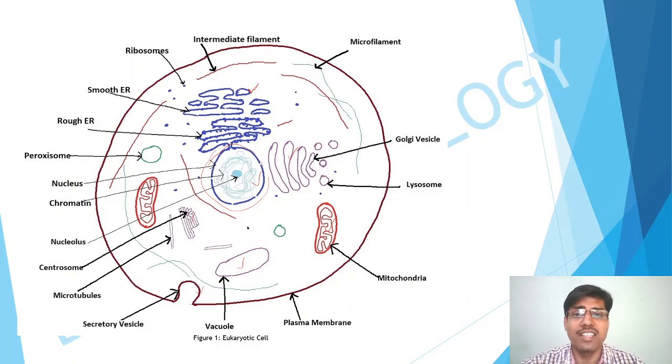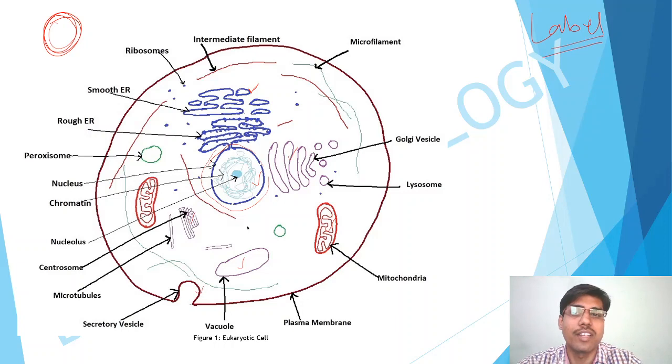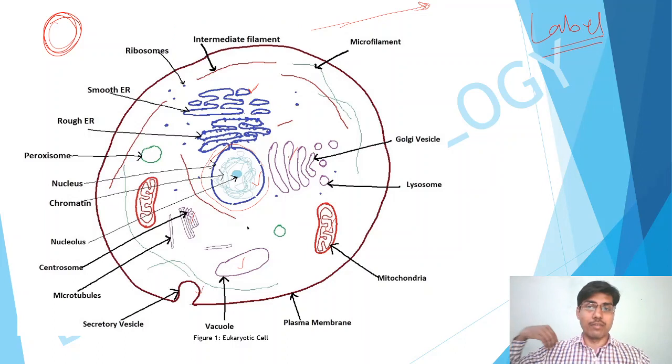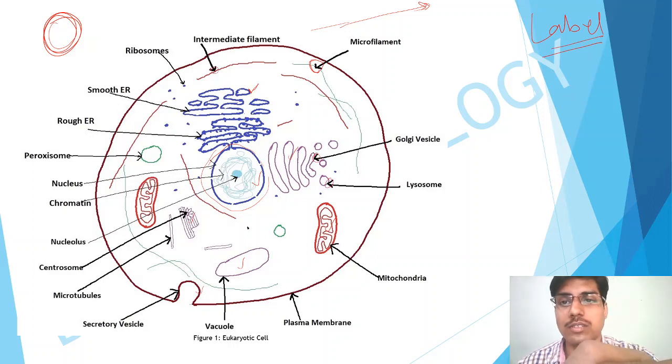First, you should draw the diagram most probably on the left hand side, and the labeling on the right hand side. All of these labels should be on this side. Even if it becomes difficult, you can name one or two on the other side, that is no problem, but this is the standard practice. The next thing is that you should not show these arrows while showing any organelles.